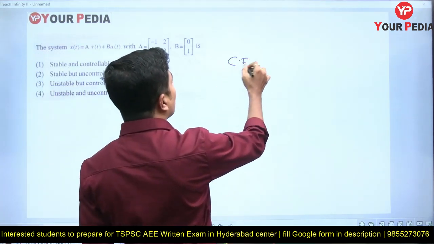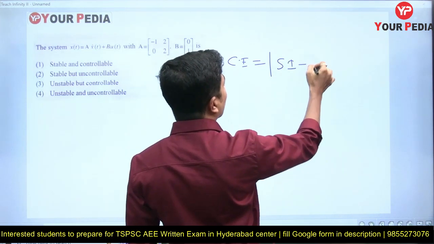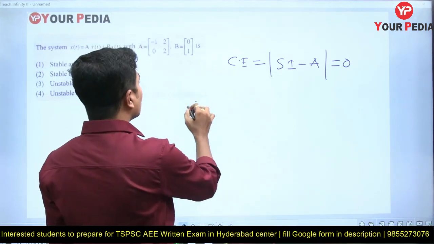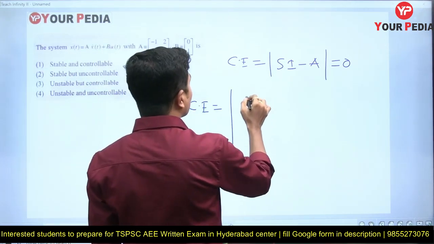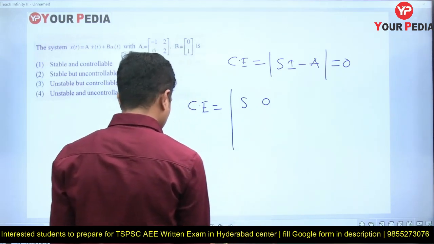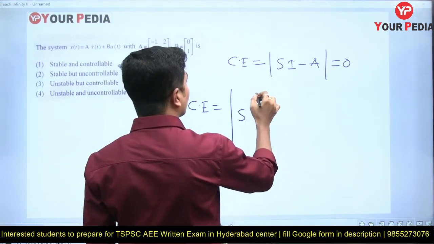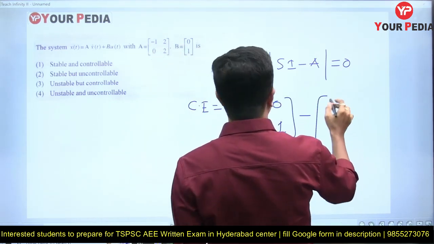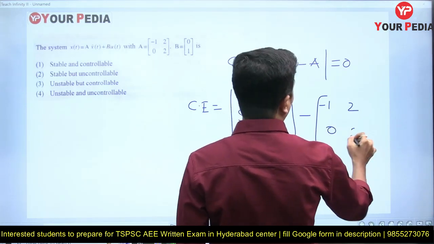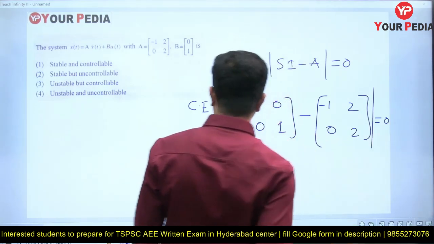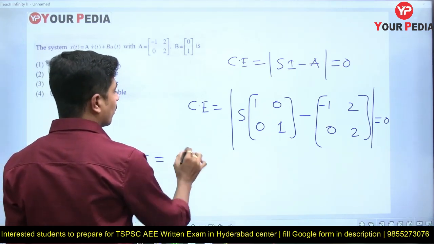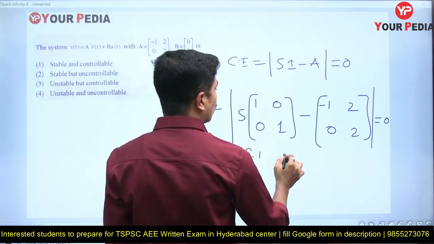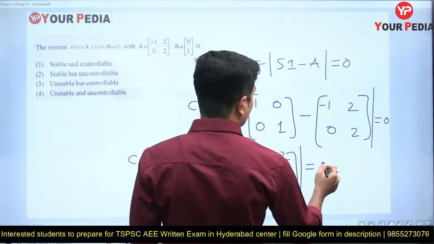What is the characteristic equation? Characteristic equation is equal to mod of sI minus A is equal to 0, where A is a matrix, I is also a matrix, the identity matrix. I can write it like this: s into the matrix [1 0; 0 1] minus A. Matrix A is [-1 2; 0 2], and that is equal to 0. If we solve it further, we get [s 0; 0 s] minus [-1 2; 0 2].